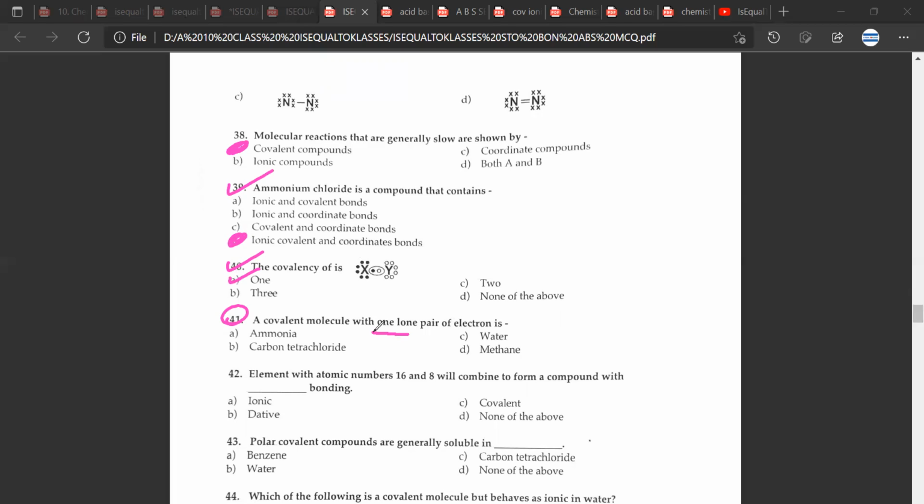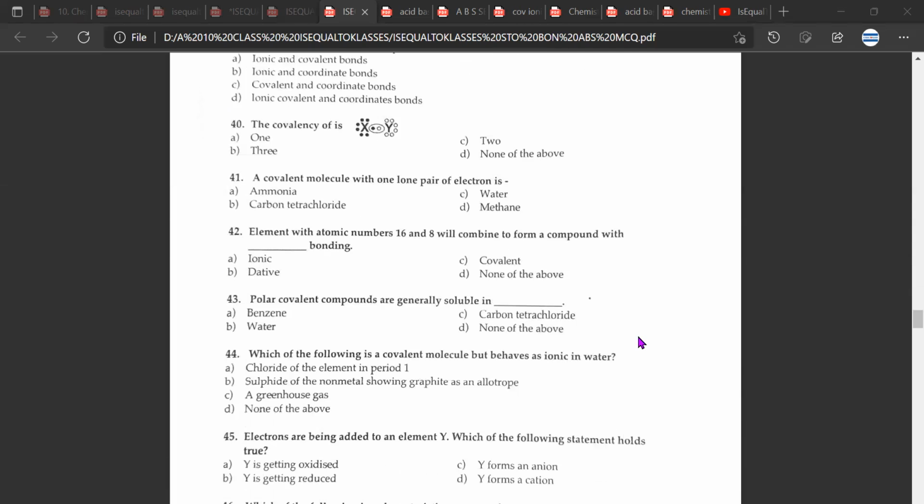41. So 41 would be A, with one lone pair of electrons. Of course, it will be A, as we have discussed before. We have discussed the structure of ammonia before, so I won't be drawing it again.